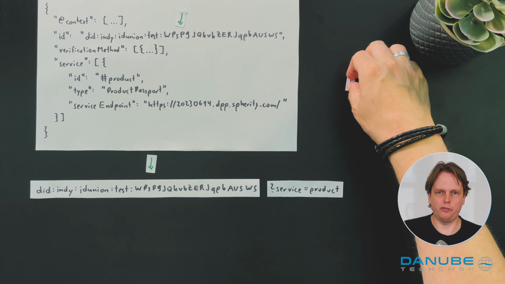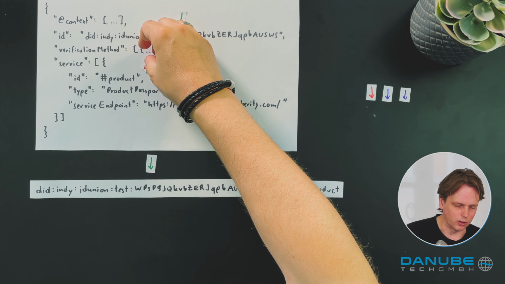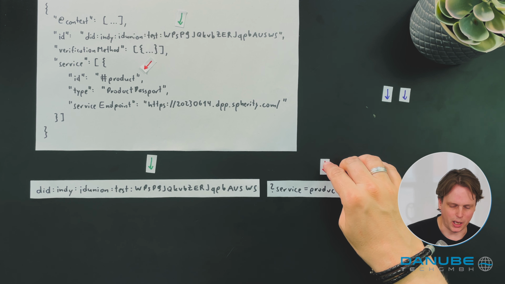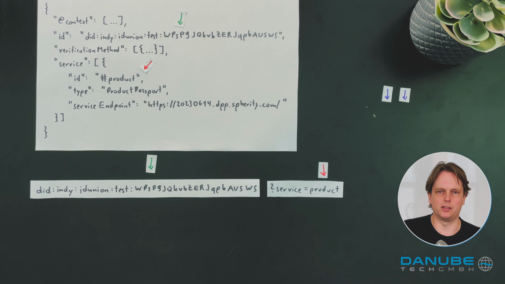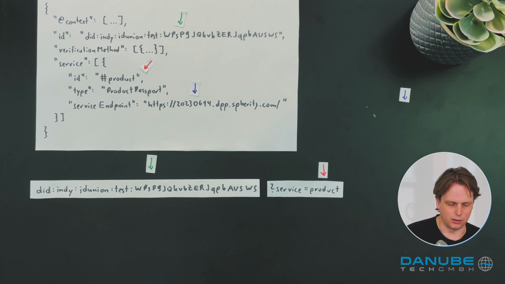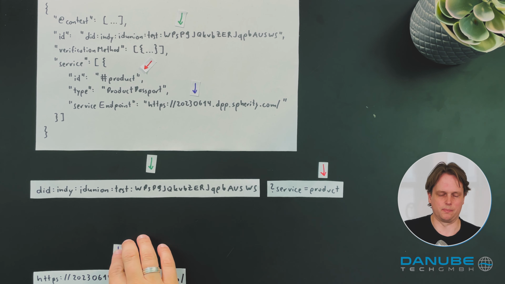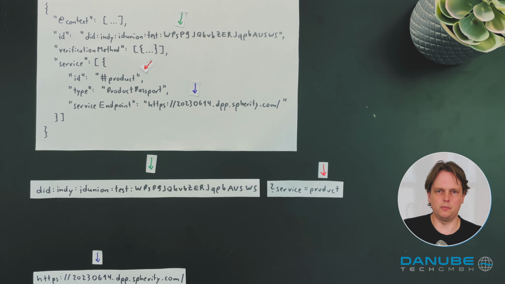When the DID URL gets dereferenced, the dereferencing software selects the service from the DID document whose ID matches the value of the service parameter in the DID URL. And the dereferencer then extracts the service endpoint value from the DID document from this specific service and returns it. This is the result of the dereferencing process. And as I mentioned before, the service endpoint could change over time, but the DID itself remains persistent. This is already a very powerful process.